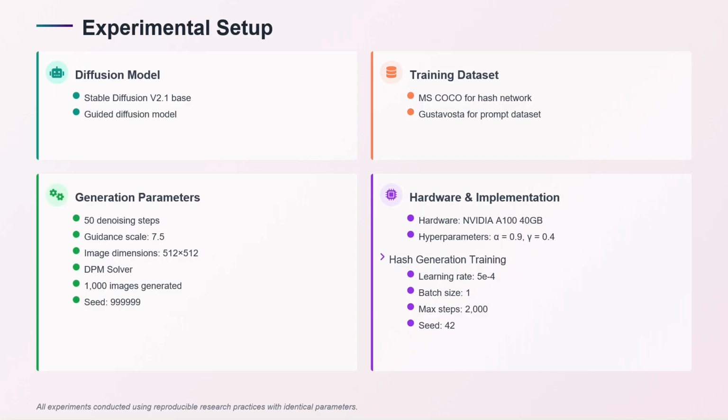For image dimensions, we took 512 by 512. We use the DPM solver for noising and denoising, and we generated 1,000 images for the evaluation of the proposed approach. As far as the hardware is concerned, we use an NVIDIA A100 40GB. For hyperparameters, for alpha we use 0.9, and for gamma we use 0.4. Hash generation training takes a learning rate of 5e-4 and a batch size of 16, with a max step of 2000 and a seed of 42.